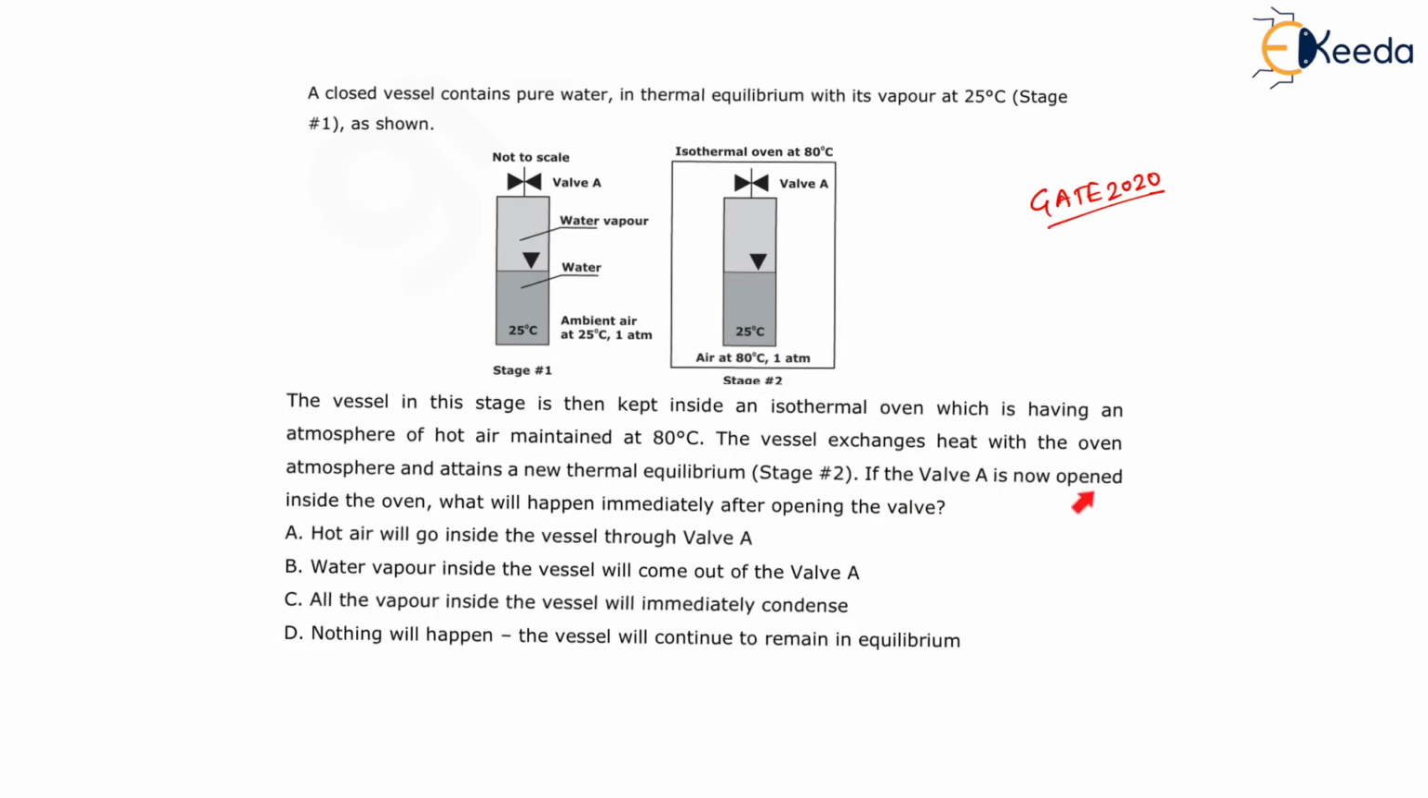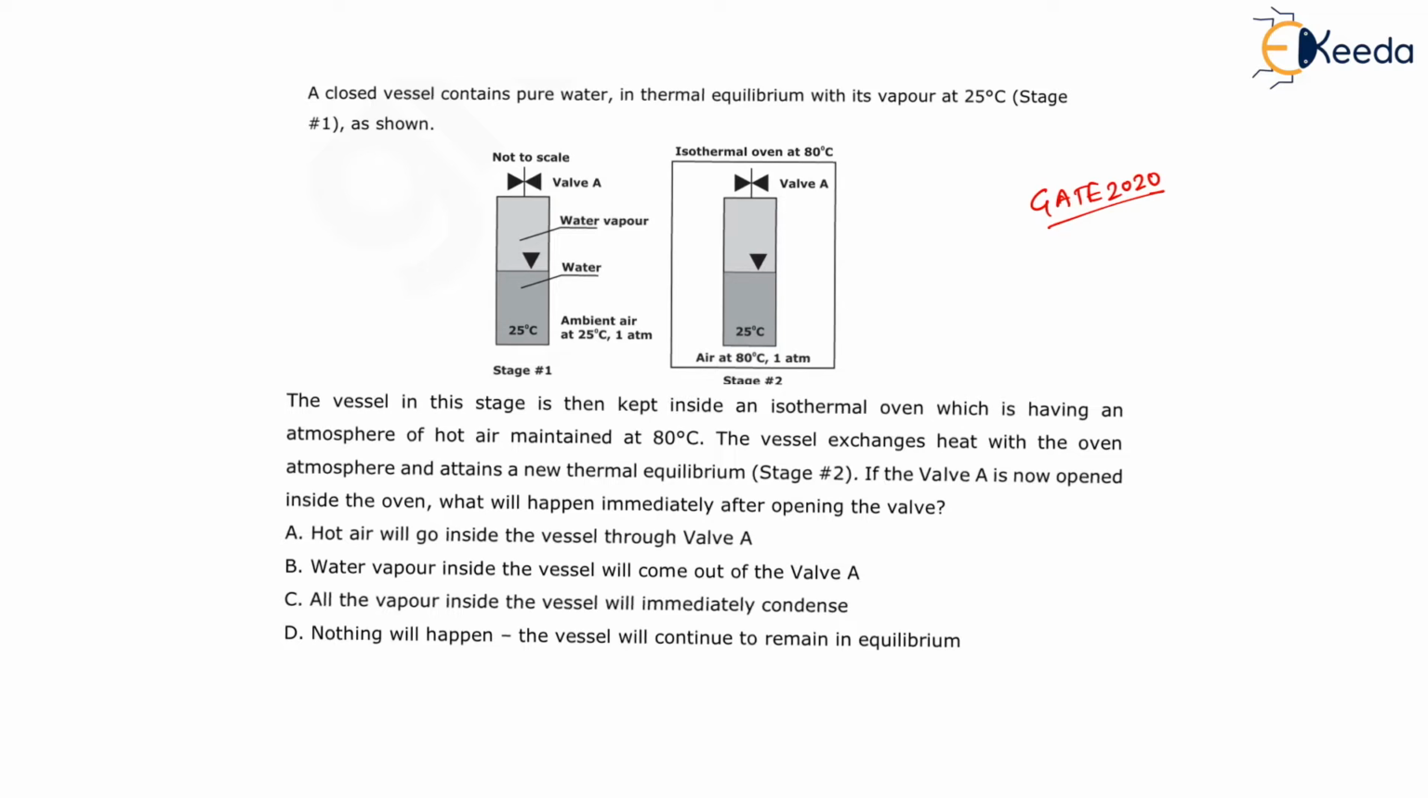If wall A is now opened inside the oven, after achieving thermal equilibrium, what will happen immediately after opening the wall, right? The options are: the hot air will go inside the vessel through wall A, water vapor inside the vessel will come out through wall A, all the vapor inside the vessel will immediately condense, or nothing will happen and the vessel will continue to remain in equilibrium.